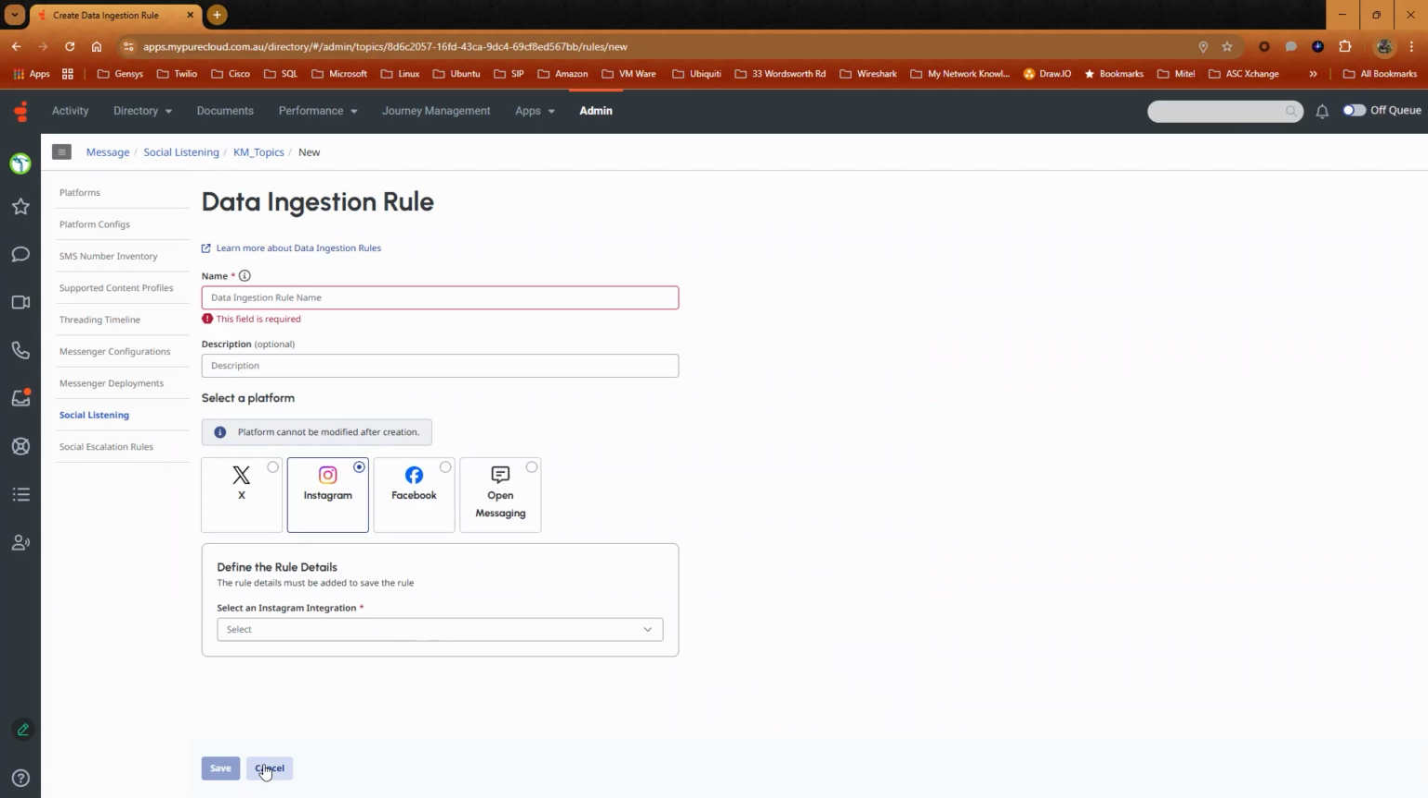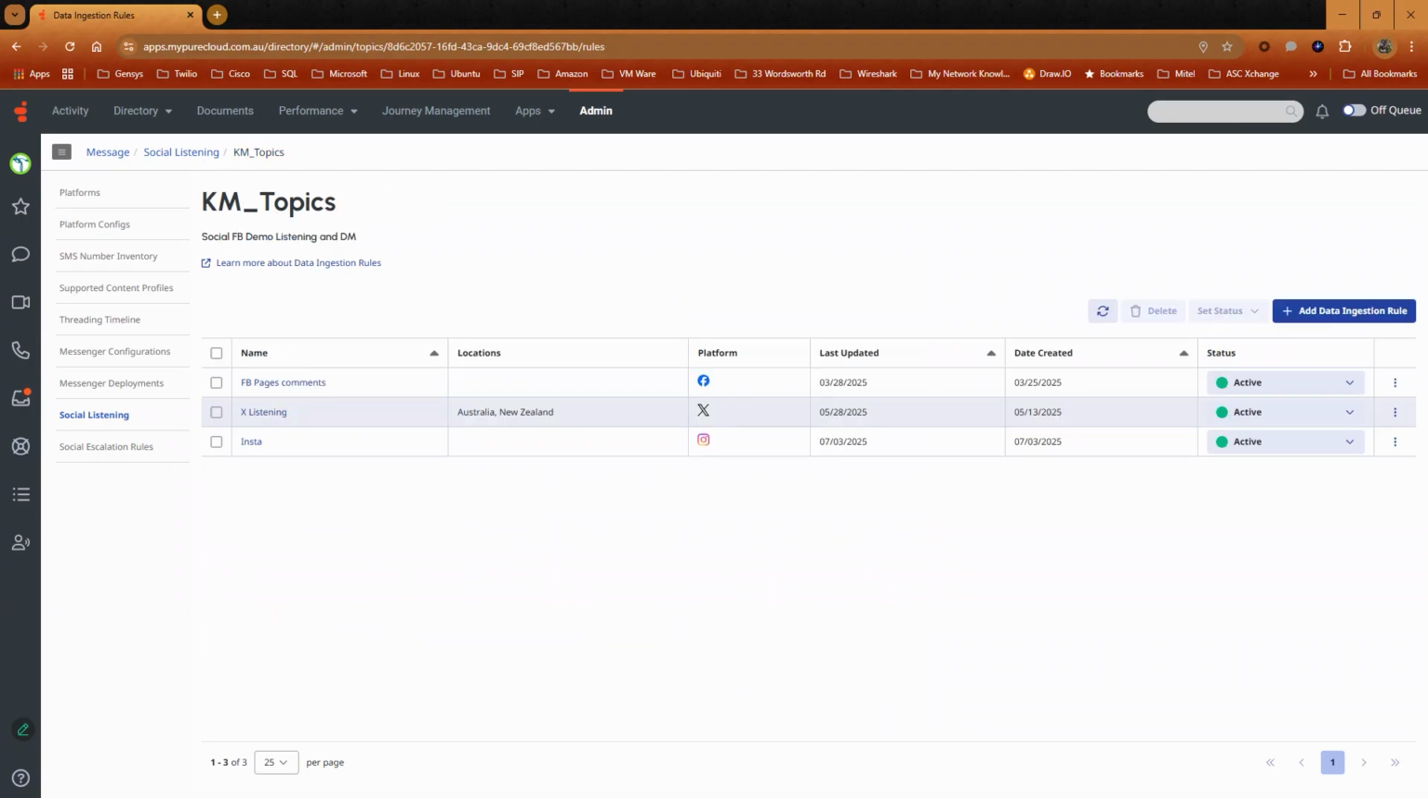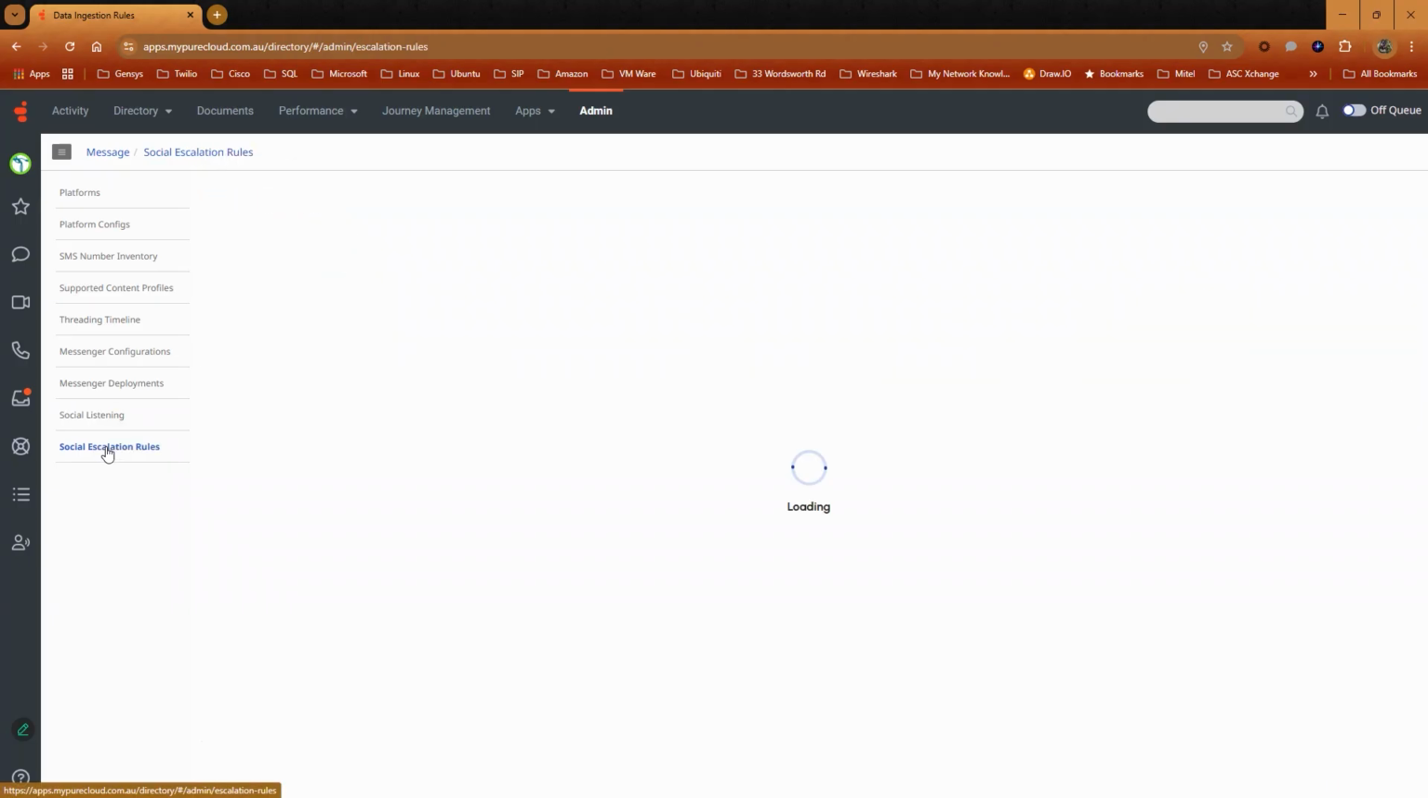Once done, click Save. Please note, when a topic is created and a data ingestion rule is added, the status for the rule will be pending. It takes a few seconds for these rules to be active. As such, click the refresh button to confirm the status for the rule. The status for the rule should be green, which indicates it is active. Once done, move on to social escalation rules.